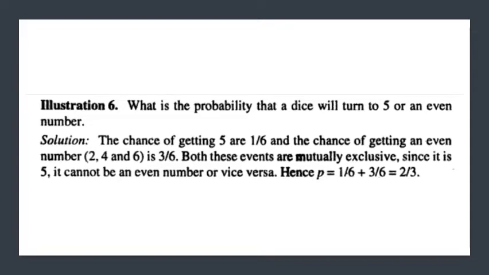To solve this problem, the law of addition of probability was applied. We know the dice has 6 sides, so the total number of events is equal to 6, and the number 5 is on only one side, so there is only one way out of 6 in which 5 can come at the top, and the chance of getting 5 is equal to 1 by 6.